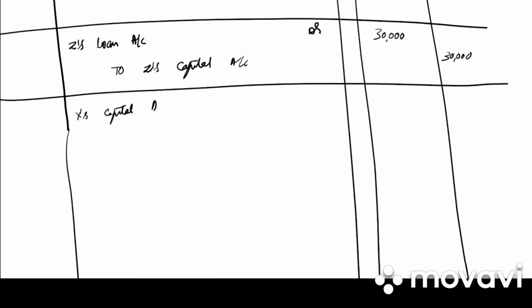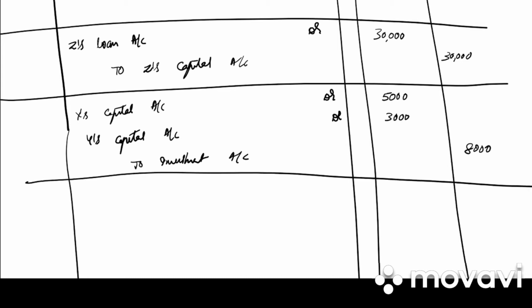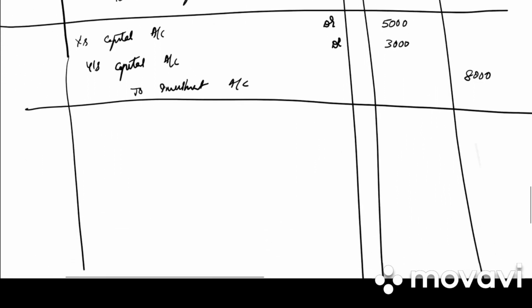What is it? X capital account debited, Y's capital account debited to investment account. So 8,000 is the amount of investment in the old ratio. So for X it is 5,000, Y it is 3,000. Write down the narration. Investment taken over by old partners.